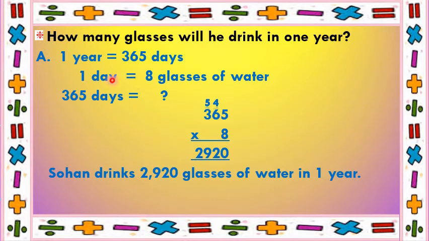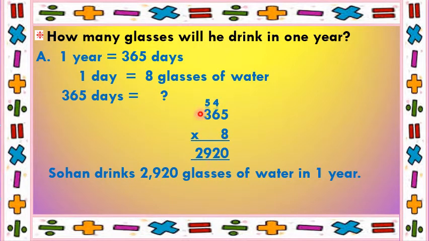Answer, in 1 day, Sohan drinks 8 glasses of water. So in 1 year, that is 365 days, he will drink how much water? Cross multiply and divide. So I'll multiply 365 with 8. 8 5s are 40. Put 0 down, carry 4. 8 6s are 48, plus 4 is 52.